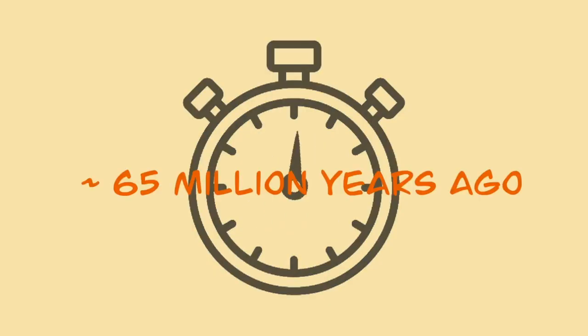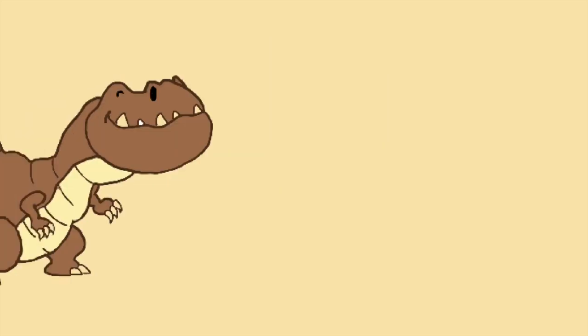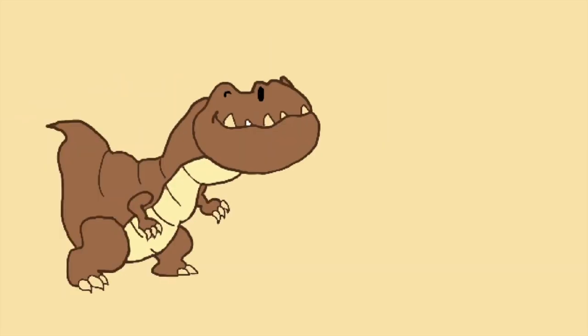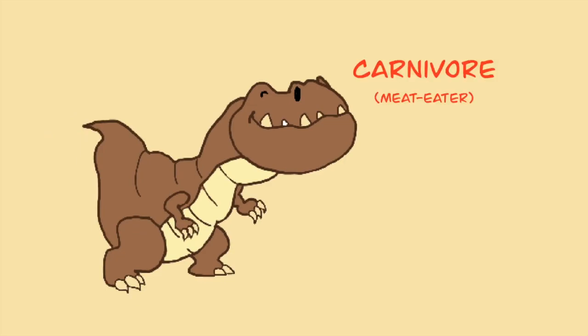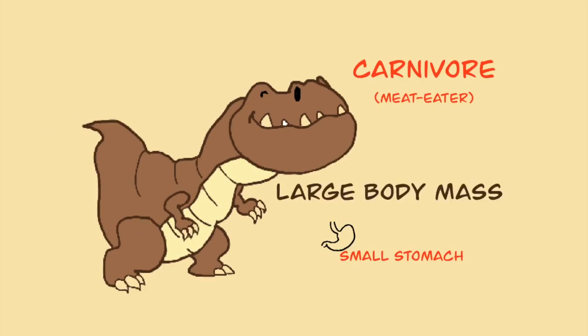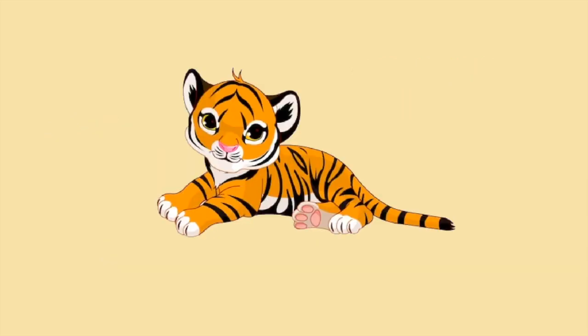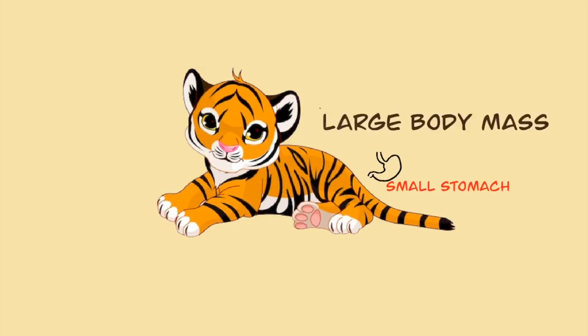Now, let's travel back in time to about 65 million years ago. Carnivore giants at that time had a small stomach. As meat eaters, digestion of such material can be done easily by the enzymes without having to have multiple gastrics to ferment or to grind food. The small stomach is also located at the pubis area for the predator to be able to chase their prey efficiently. Modern-day carnivore vertebrates like the tiger have a relatively small stomach as compared to their big body size.